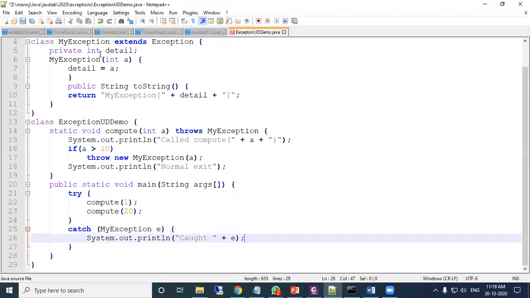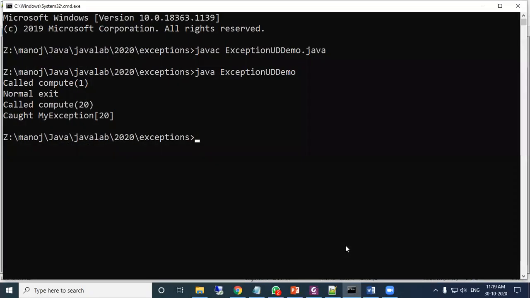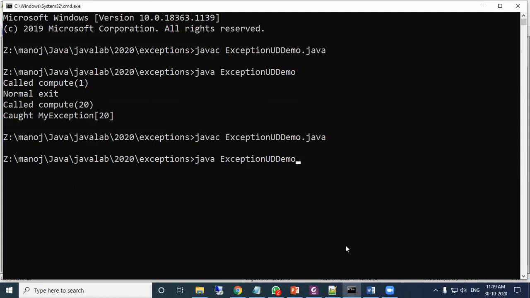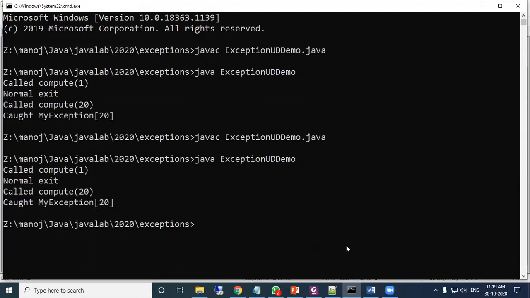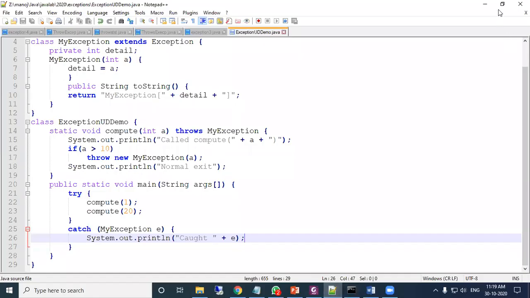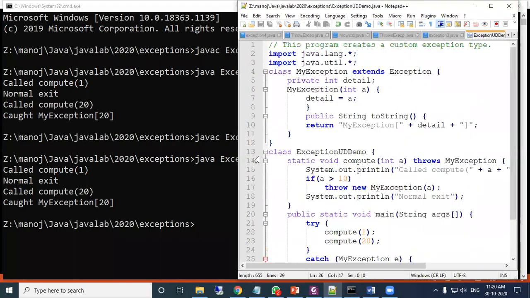So now let us compile and execute this program. Exception UD demo. So here you just see the program one by one.